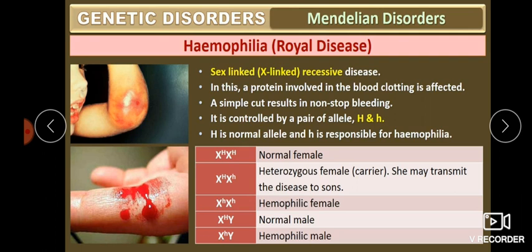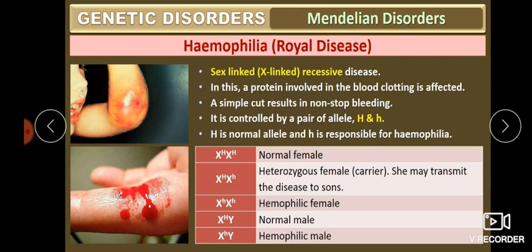If both X chromosomes have the normal allele, that is X raised to capital H, meaning normal X chromosome, then it will be a normal female. Then if one chromosome has the normal allele and another has the hemophilia allele, it will be a heterozygous female, which means a carrier female. That female is not affected, but she acts as a carrier. She has the ability to pass the hemophilia disease to the next generation. So she may transmit the disease to a son.